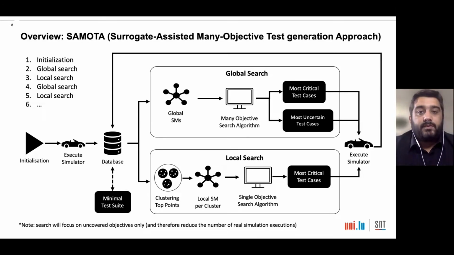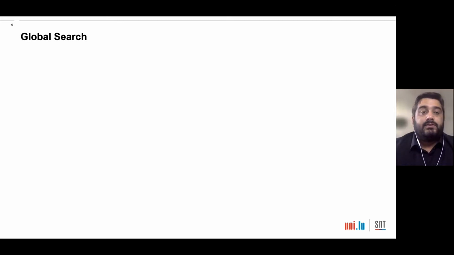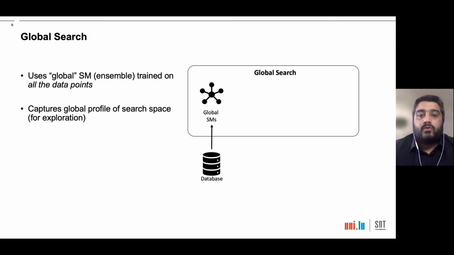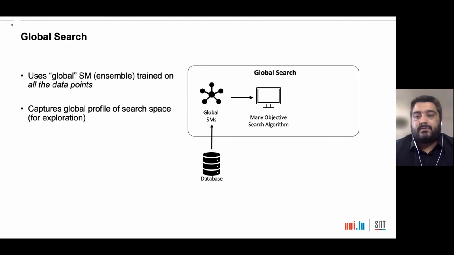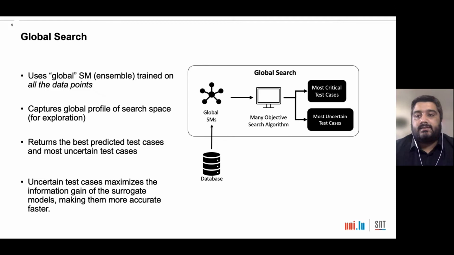Now let's go over a bit of detail regarding global search and local search. First, global search. Global search aims to explore the search space using global surrogate models only for uncovered objectives. These global surrogate models are trained on all the data points from the database. The trained global surrogate models are then used by many objective search algorithms to give us most critical and most uncertain test cases.